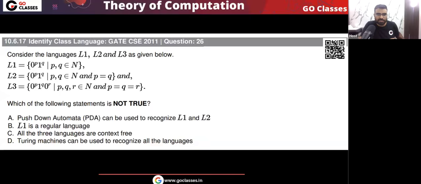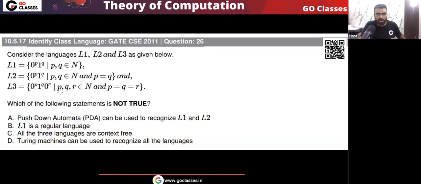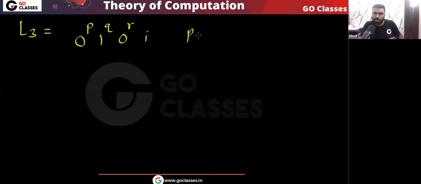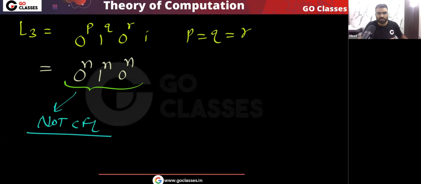Look at this language L3. This language L3 is 0 power p, 1 power q, 0 power r. The question says p, q, r are natural numbers, and p equals q equals r. So I can write L3 like this: 0 power n, 1 power n, 0 power n, and this is a standard language which is not CFL. Yes or no? In the lecture on identification of context-free languages, we also saw that this language is non-CFL.